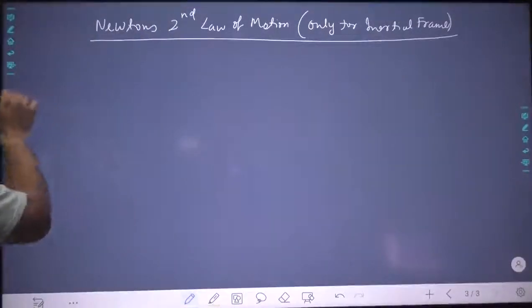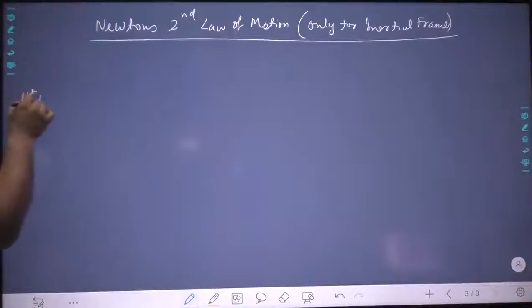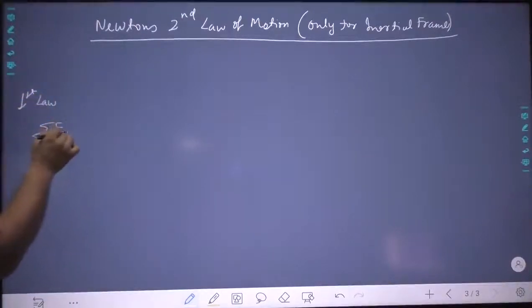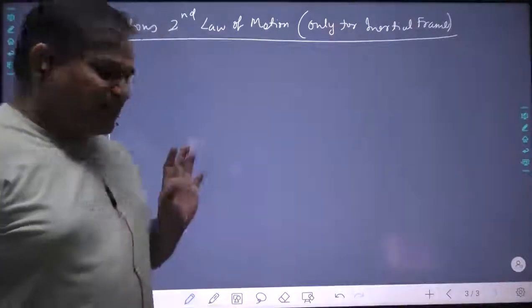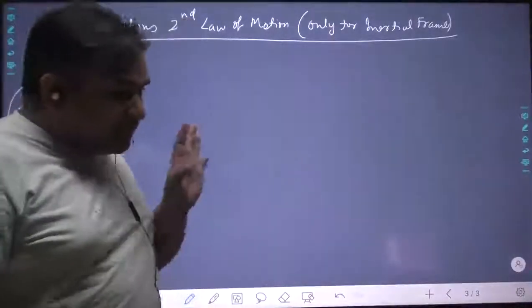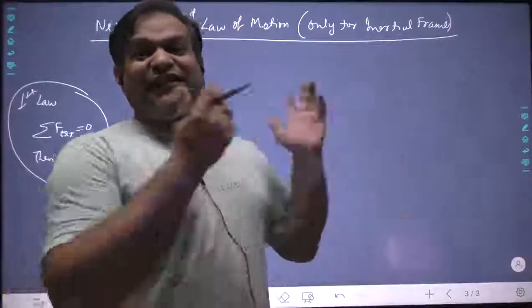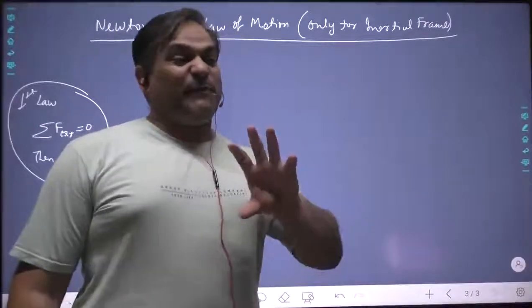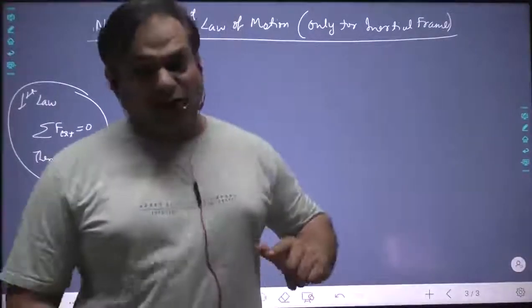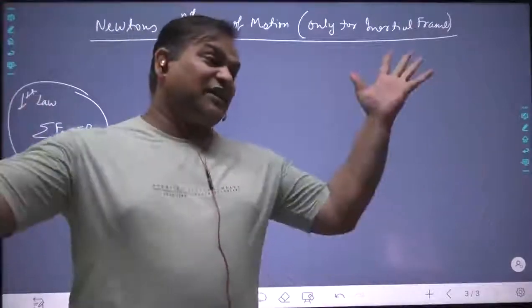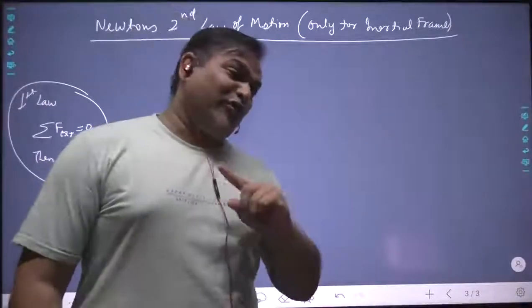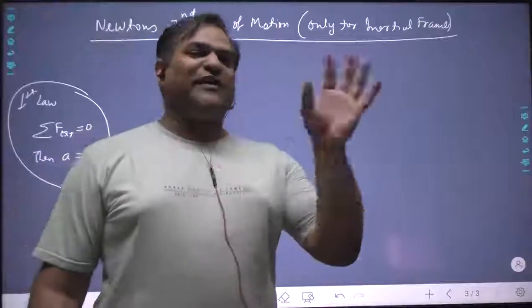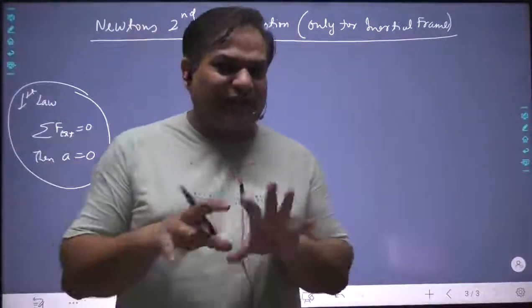Now, the first law says that if the sum of all the external forces is zero, then acceleration is zero. And definitely we can say, by simple common sense, the more we apply force, the more acceleration. So force should be proportional to acceleration. And also, the larger the mass, the more force required to move it. So force required to bring the acceleration should also be directly proportional to mass. These two things can be said from common sense.